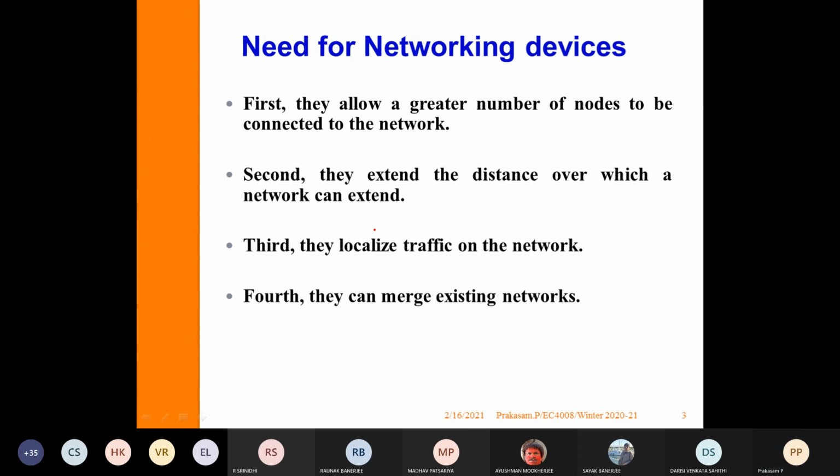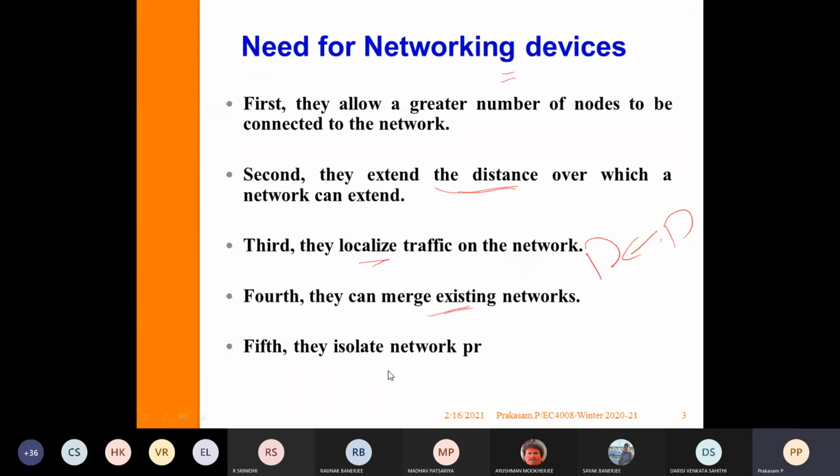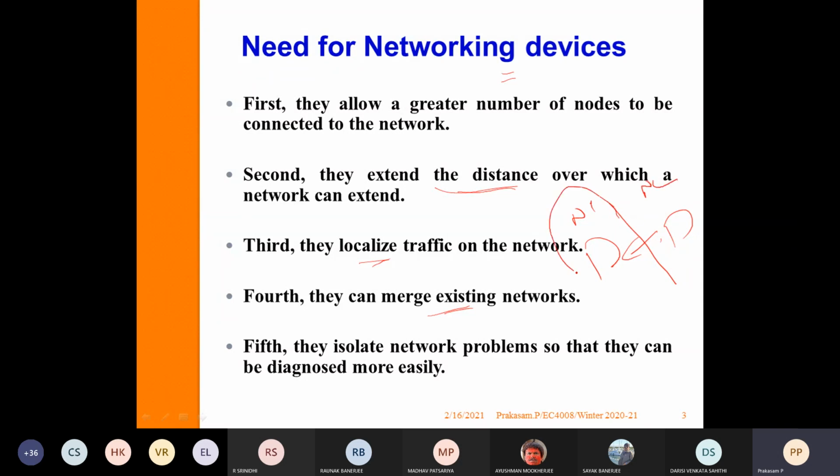So the first is expansion. Then to extend the distance: suppose I want to extend a network over a long distance, a network device will be used. Then to localize the traffic, a network device will be used. Then to merge existing networks: suppose two networks are there and I want to merge them, a network device is used. Then last, to isolate network problems. If you are using a suitable device, we can isolate network problems. This is network one, this is network two. I can isolate the problems occurring in network two so that they cannot reach network one. So using devices, you can isolate the network issues.